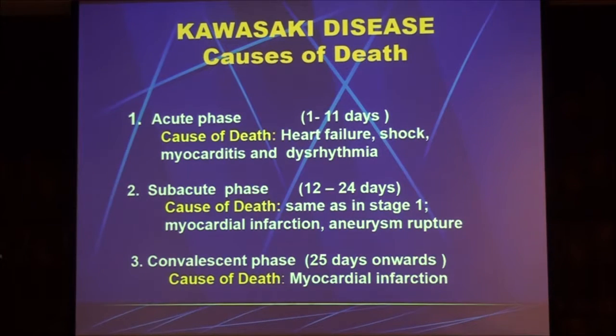Now, these are the causes of death in Kawasaki disease. For the acute phase: heart failure, shock, myocarditis progressing to severe heart failure, and dysrhythmia. We have one patient who had VTAC and eventually died during the acute phase of Kawasaki disease. For the subacute phase, same as stage 1, however MI and aneurysm rupture can occur in the subacute phase. And in the convalescent phase, usually it's MI. Okay?